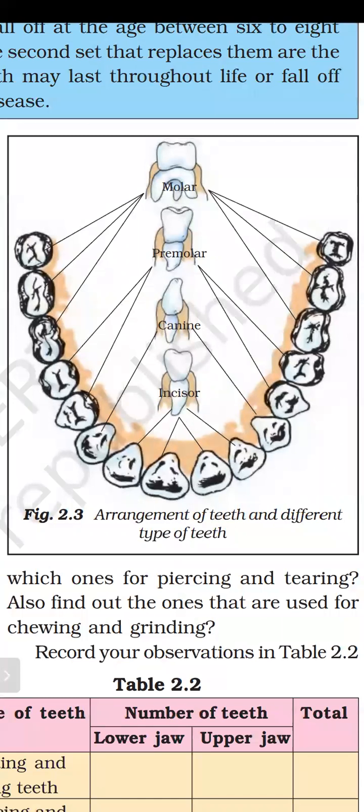Canine are the pointed teeth we use to tear the food. With the help of canine teeth, we can tear the food. With the help of molar and premolar, we can grind the food.